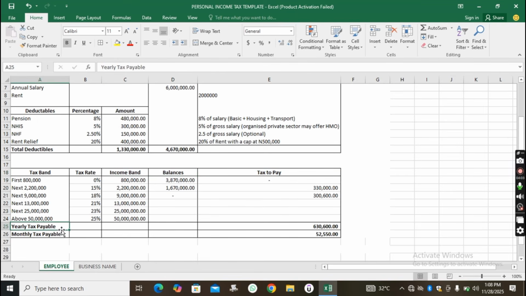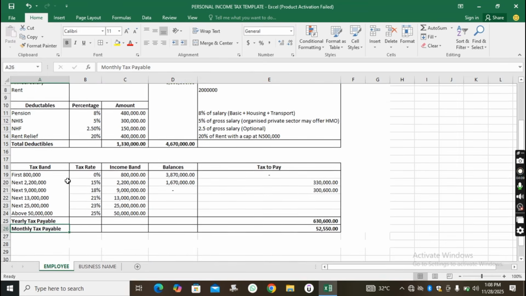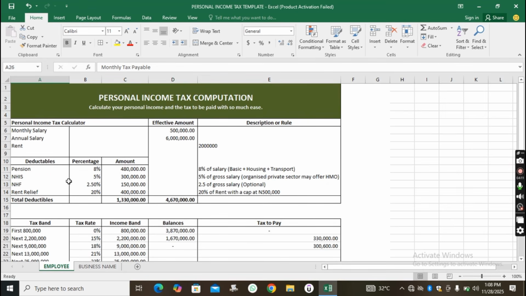We have the yearly tax payable, and then we also broke it down to monthly tax payable. Now, this is a very comprehensive template which I have designed on Excel to help you calculate your personal income tax.